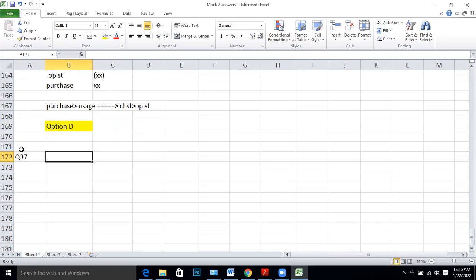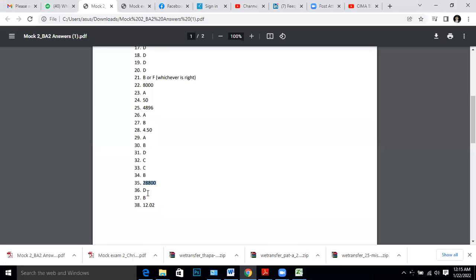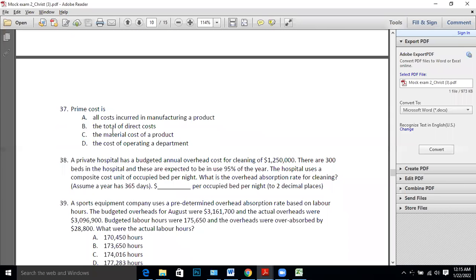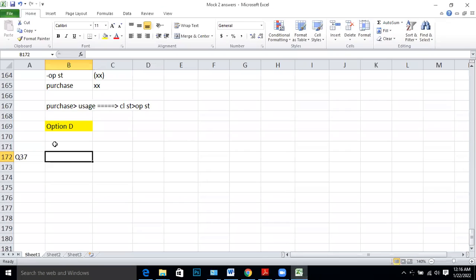Shall we check 36 and go? 36. Option D. 37. Prime cost. Prime cost means direct cost, or you can say total cost minus indirect cost. See? Total of direct cost. Yeah, option B is there. Prime cost is the total of direct cost, because prime cost is another name for direct costs. Option B. Straightforward theory questions.